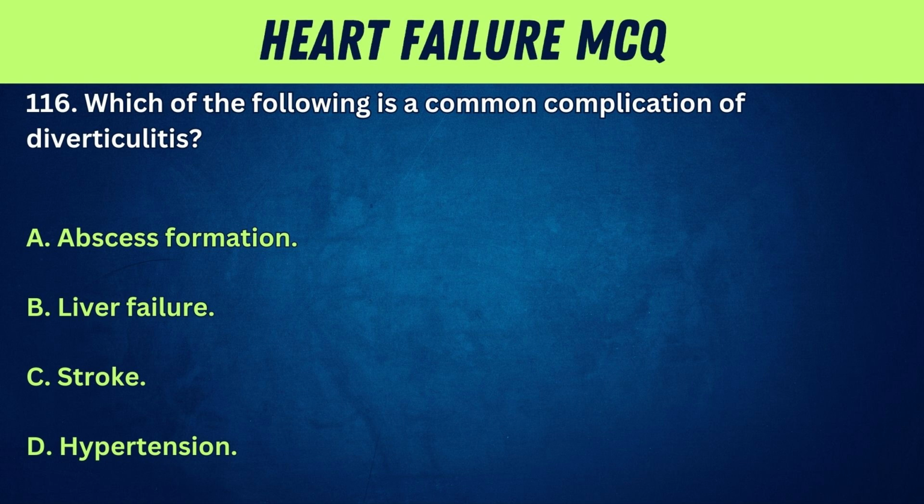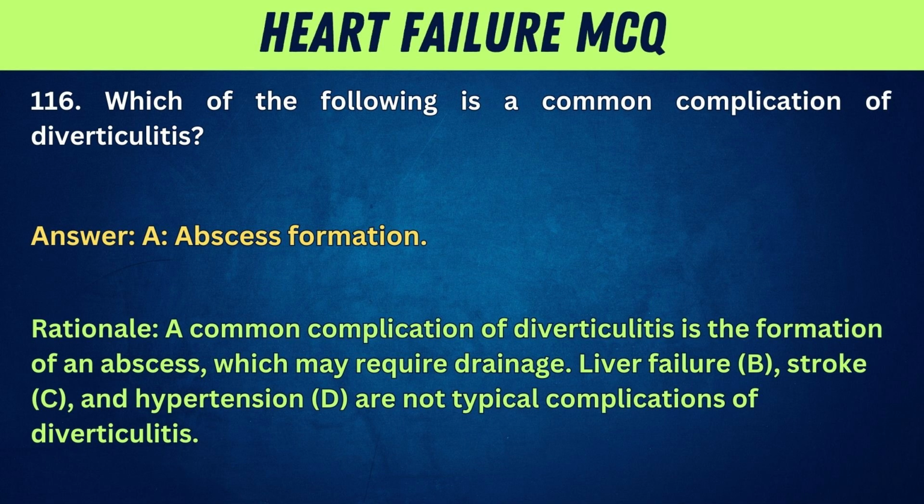116. Which of the following is a common complication of diverticulitis? A. Abscess formation. B. Liver failure. C. Stroke. D. Hypertension. Answer: A. Abscess formation. Rationale: a common complication of diverticulitis is the formation of an abscess, which may require drainage.